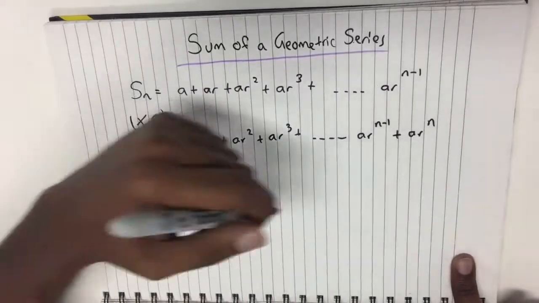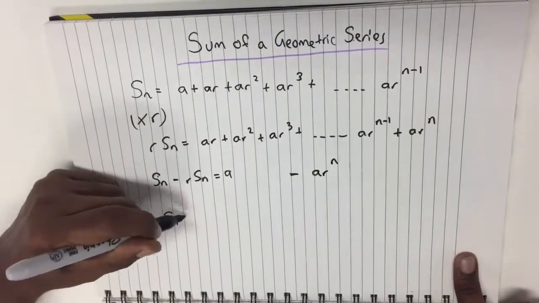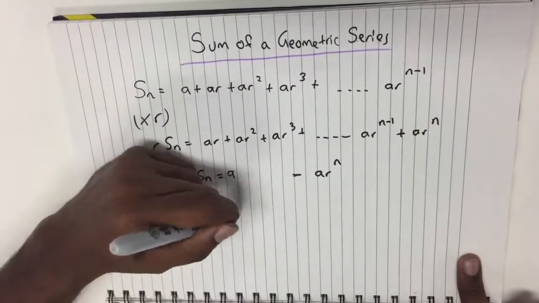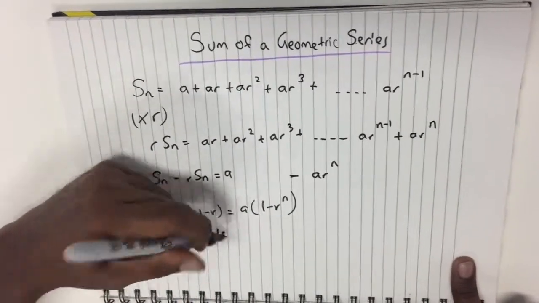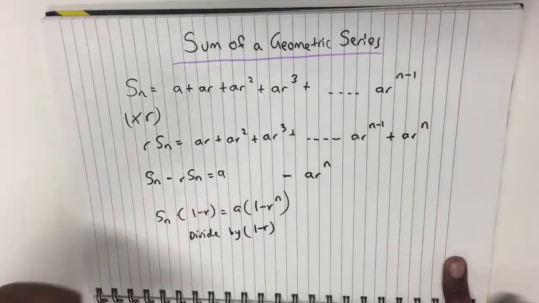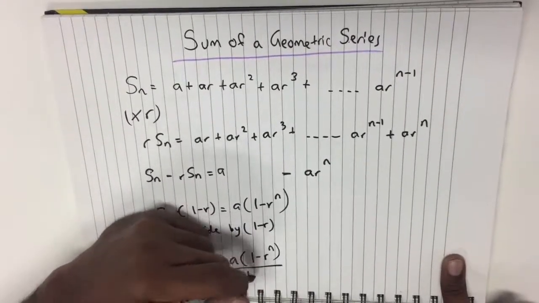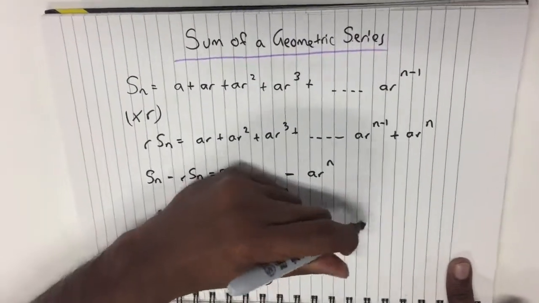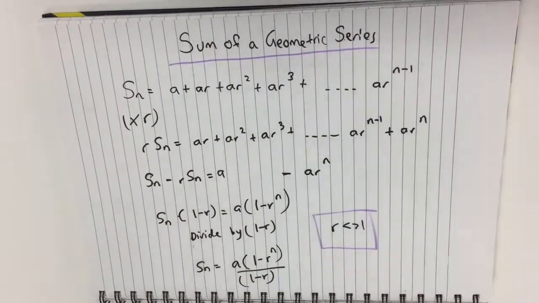Then you subtract the second from the first, and you obtain Sn minus rSn equals a minus ar to the power n, and this eventually becomes Sn(1 minus r) equals a(1 minus r to the power n). So you divide both sides by 1 minus r, and this is how you obtain the sum of a geometric series formula. You have to make sure that the ratio does not equal 1.